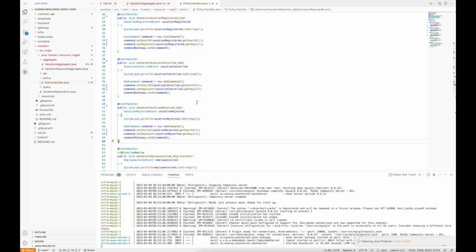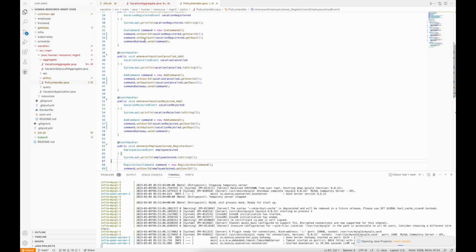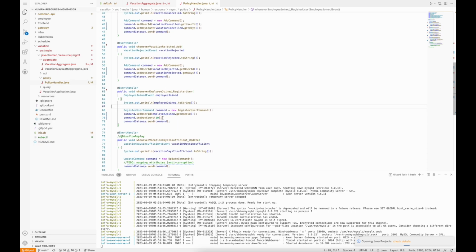Copy this one and replace over here. So as you can see, all this setting date count for the command over here is getting the value from each event. But when the employee is firstly registered, we will set the date count for the first time and make it into 10.